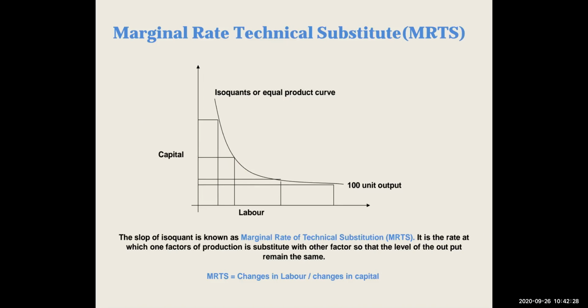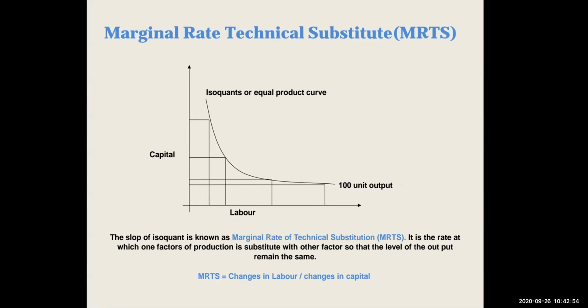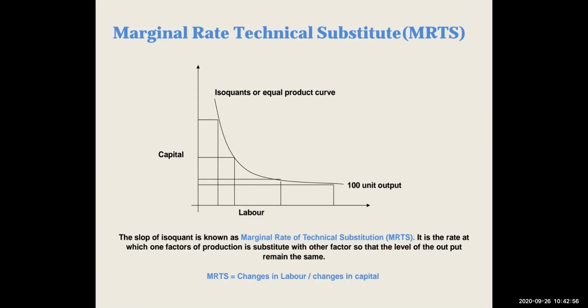This is the marginal rate of technical substitution and the slope of the isoquant curve. As we saw, with two combinations of input we can have the same amount of output. So it is the rate at which one factor of production is substituted with the other factor so that the level of output remains the same, which means change in labor upon change in capital. That is, with the change in one factor, what is the result?